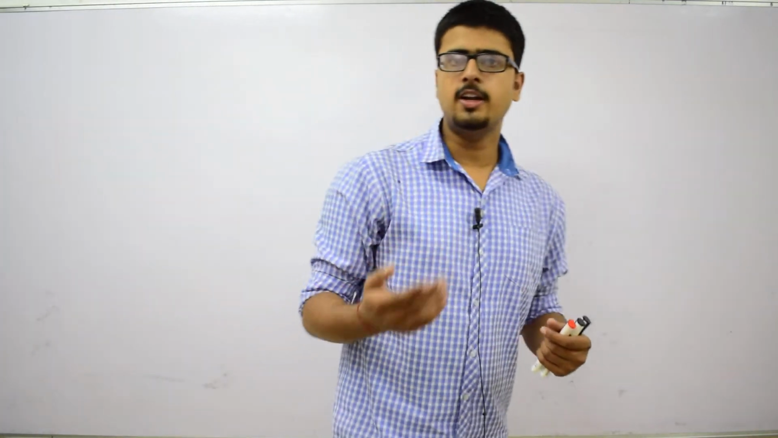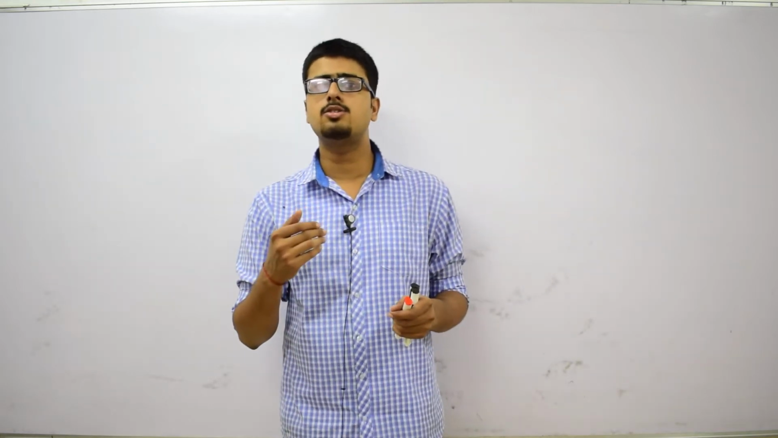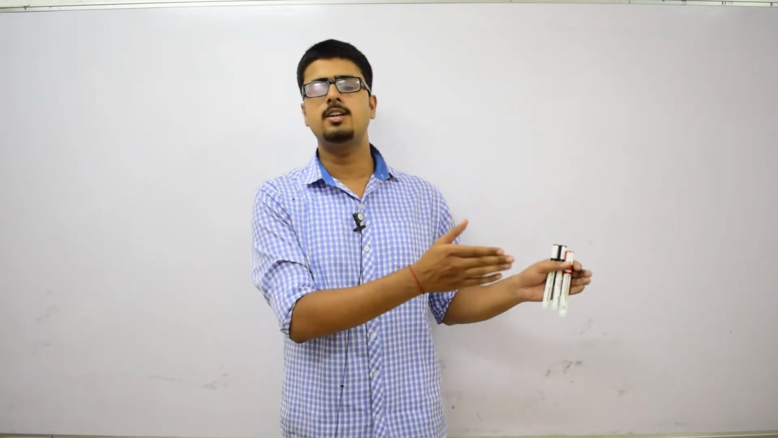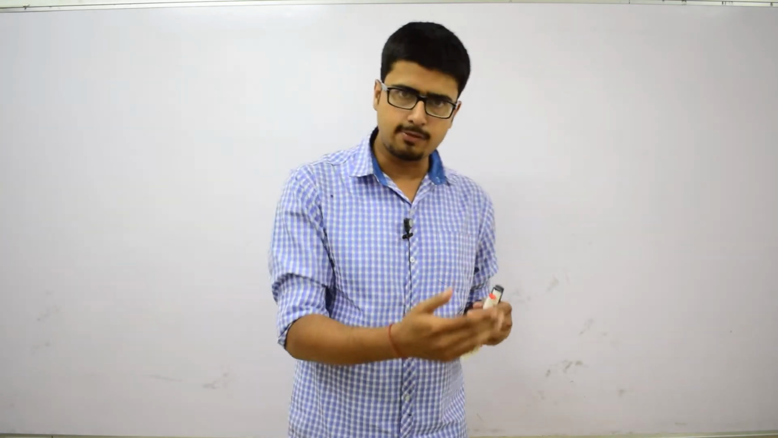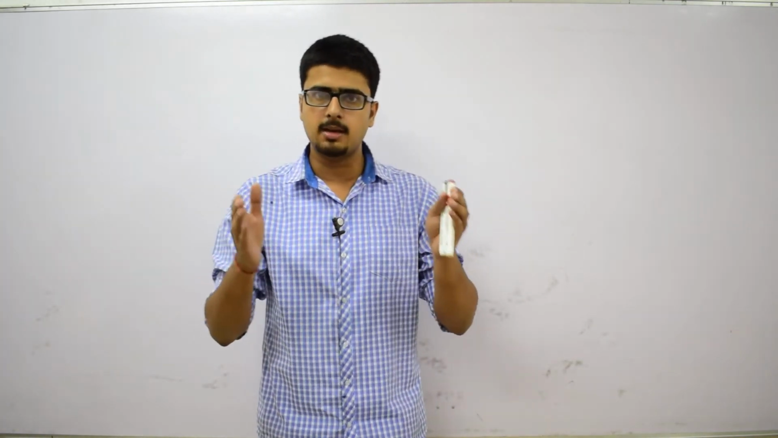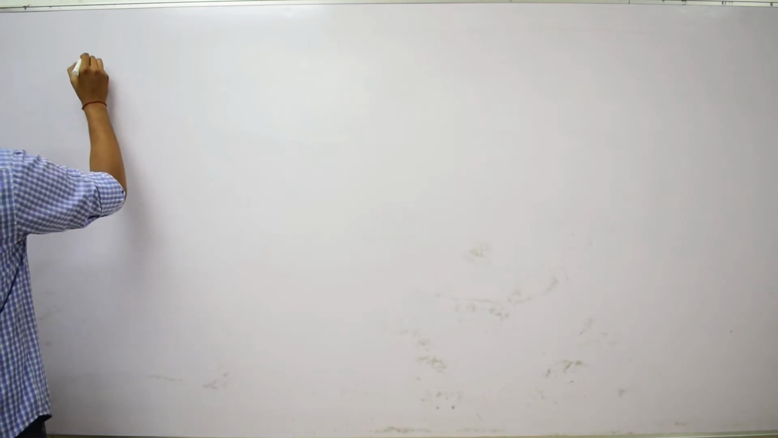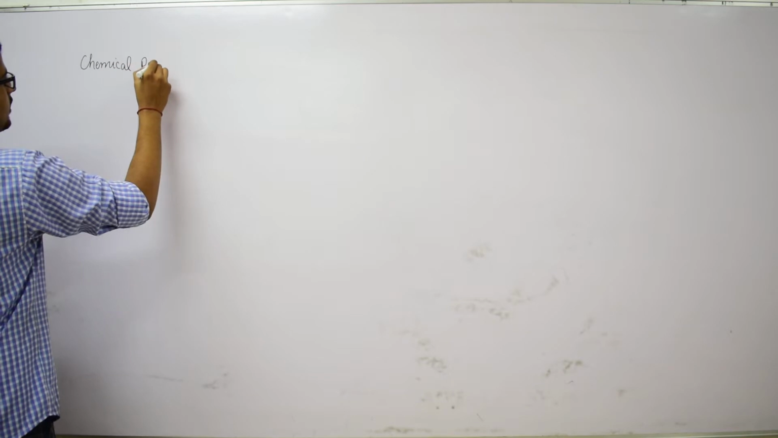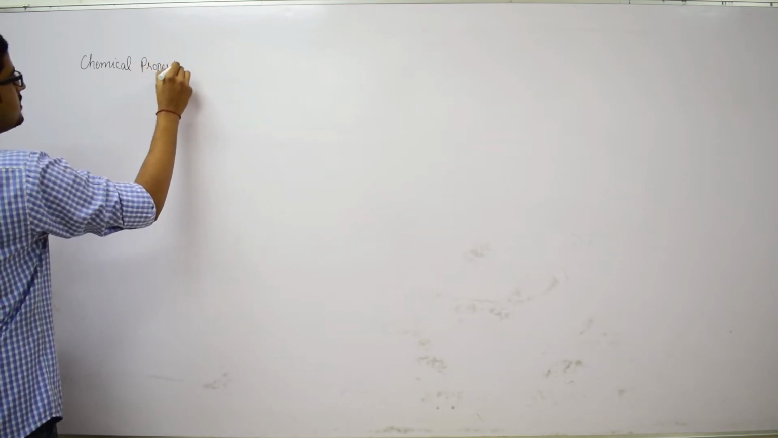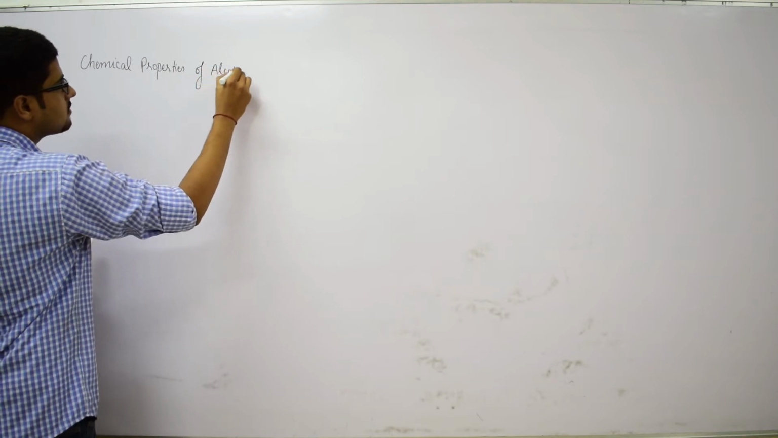So, good morning class. Today we will discuss chemical properties or chemical reactions of alcohols. We have already discussed classification of alcohols and classification of phenols, and today we will discuss chemical reactions of alcohols. When we are discussing chemical properties of alcohols, we have to discuss mainly three categories of reactions.